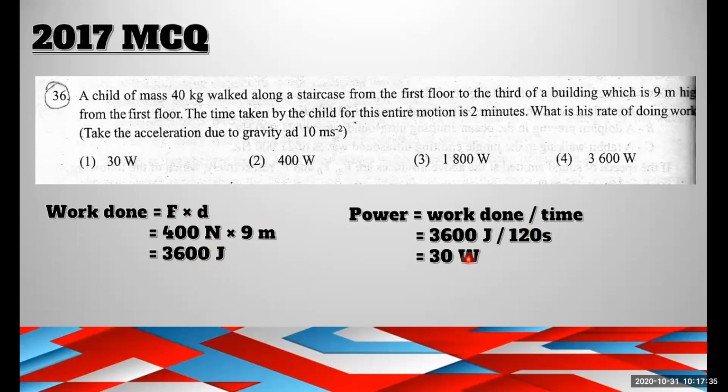The potential energy equation can also be used instead of the work done. Time should be written in seconds, so the unit is joules per second. That will give the power unit as what?